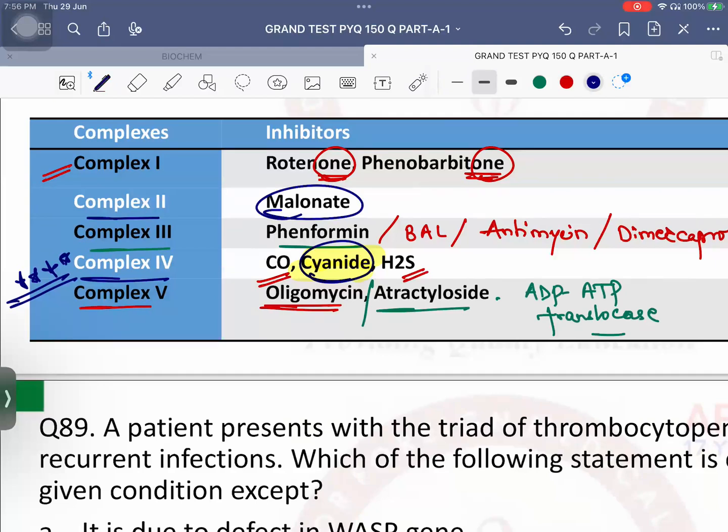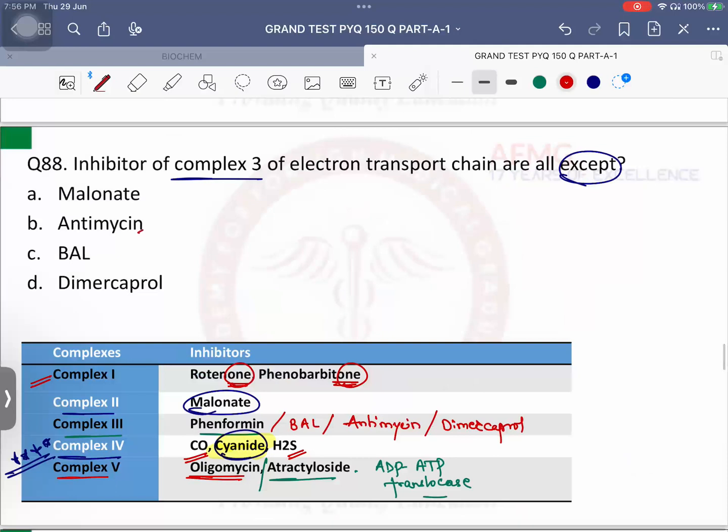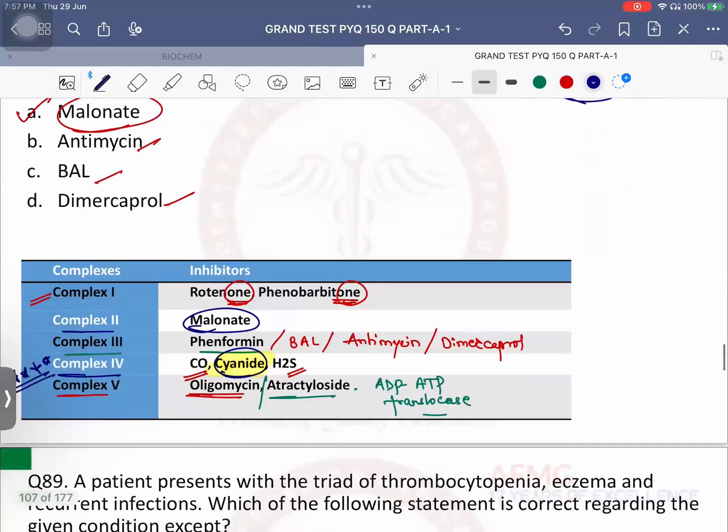So quickly, complex 1 inhibitors, rotenone and phenobarbital. Complex 2, malonate. Complex 3, fenformin, BAL, antimycin, dimercaprol. Complex 4, carbon monoxide, cyanide, hydrogen sulfide. Complex 5, oligomycin. ADP ATP translocase, atractyloside. So here you answer antimycin, BAL, dimercaprol. All are complex 3 inhibitors except malonate, which is a complex 2 inhibitor.